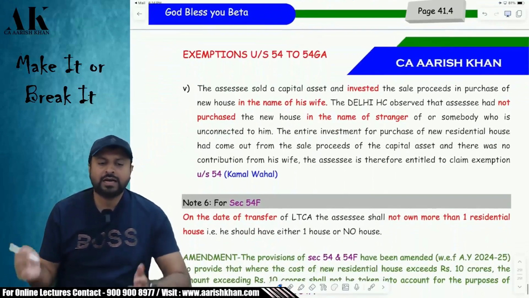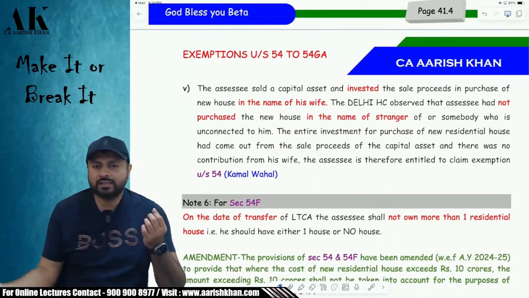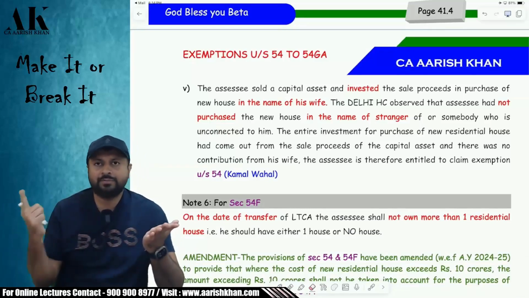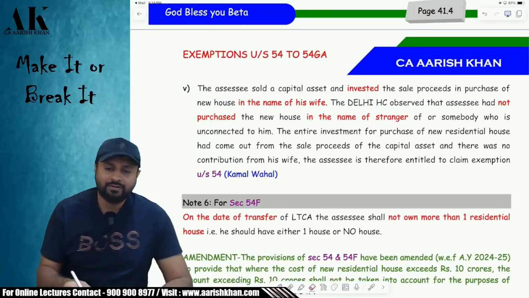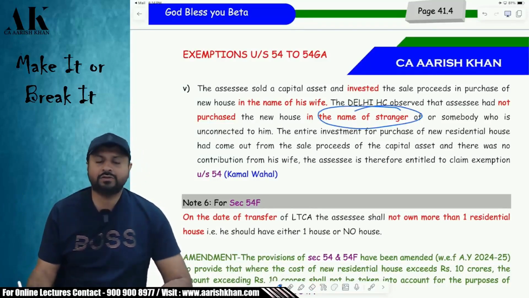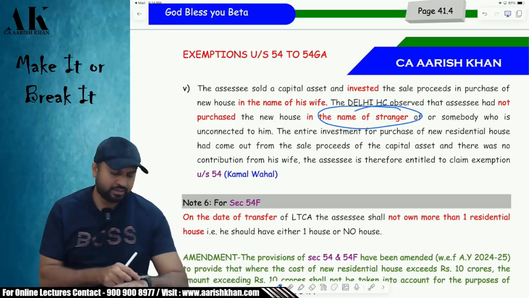Now next one. I sold a house and I purchased another house in the name of my wife. Will I get the exemption for that particular house or not? I sold my house and I purchased a new house in my wife's name. Will I get the exemption? The answer is yes. The Delhi High Court has said that your wife is not a stranger. Therefore, you will get the exemption.